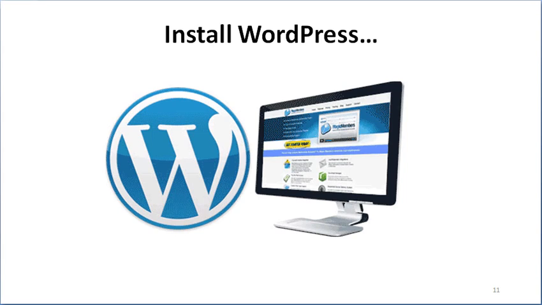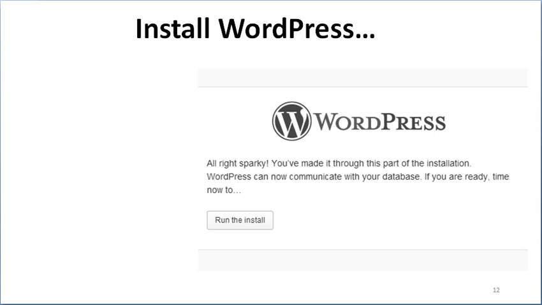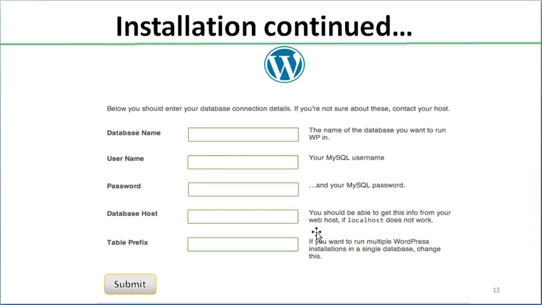So firstly you will download WordPress on your computer, and somewhere on your computer there will be an icon like a setup file or maybe an .exe file. Once you double click on that, you will find this particular window which will show you that the software is ready to install, and when you click on run the install, then the installation will continue. You will find this window on which you have to fill in certain credentials like the database name mentioned here. But we haven't created any database up till now.